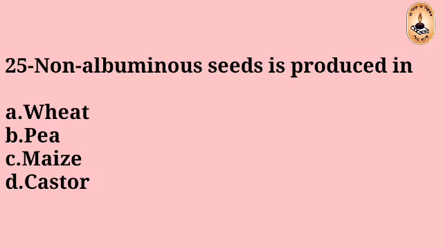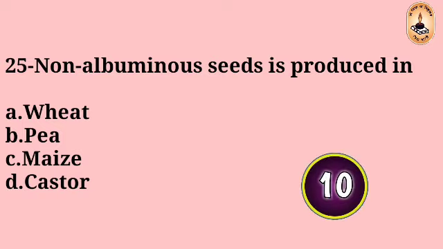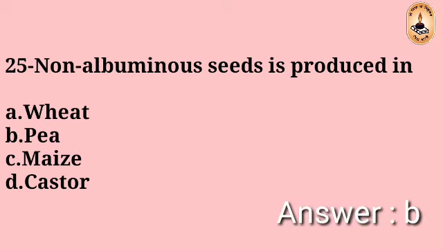Question number 25. Non-albuminous seeds are produced in: wheat, pea, maize, castor. The right answer is B, pea.